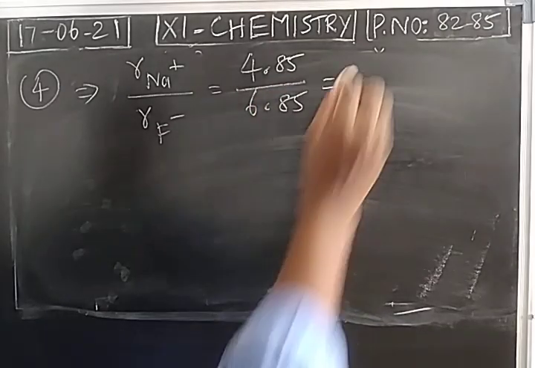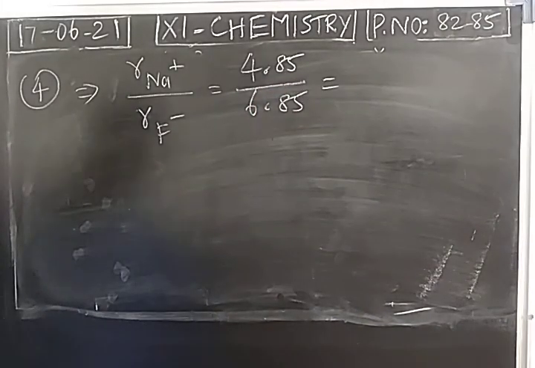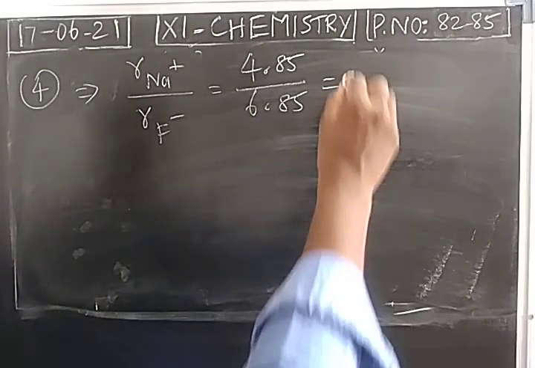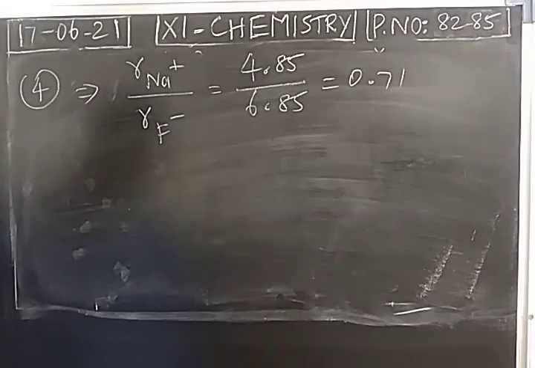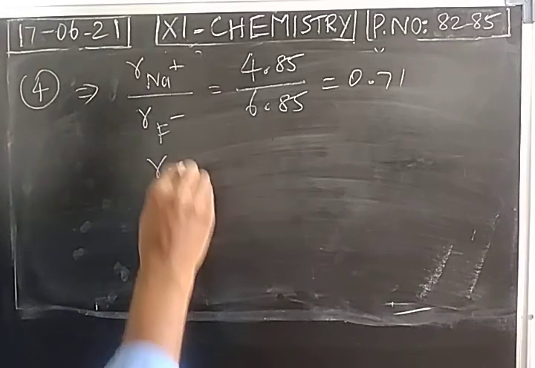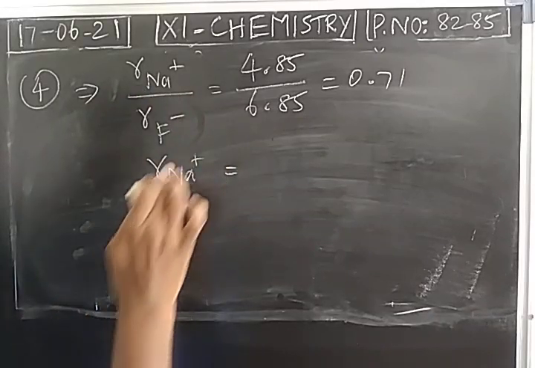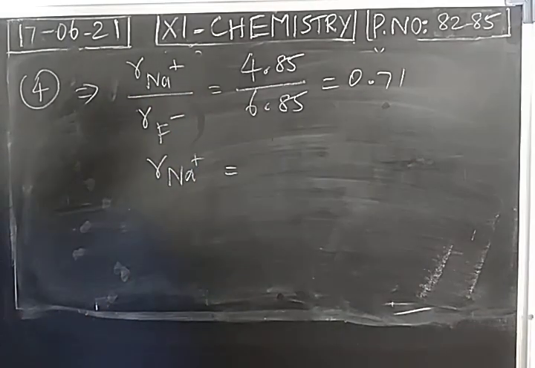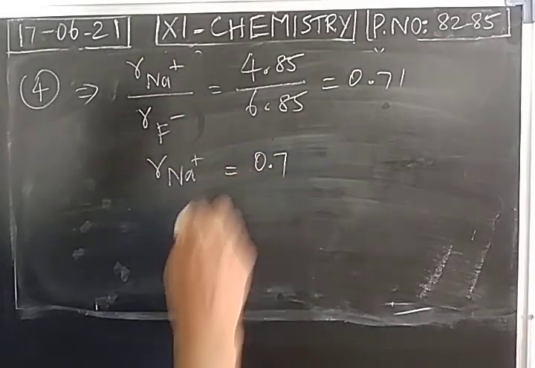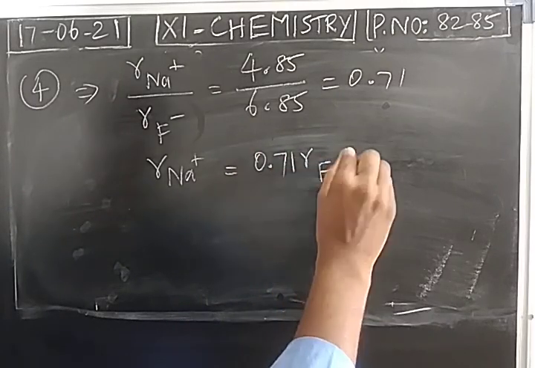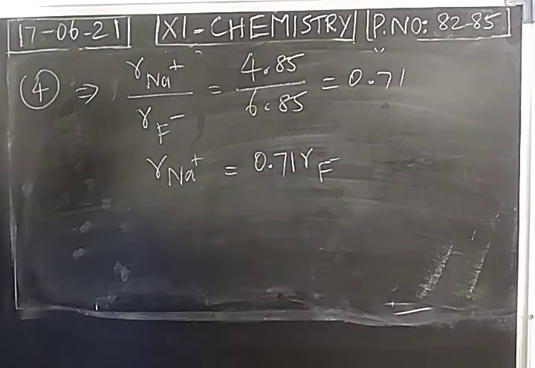When we divide this, the answer is 0.71. So radius of cation is equal to, the radius of fluoride is moved into the right hand side, 0.71 multiplied by radius of anion. We take it as equation number 5.